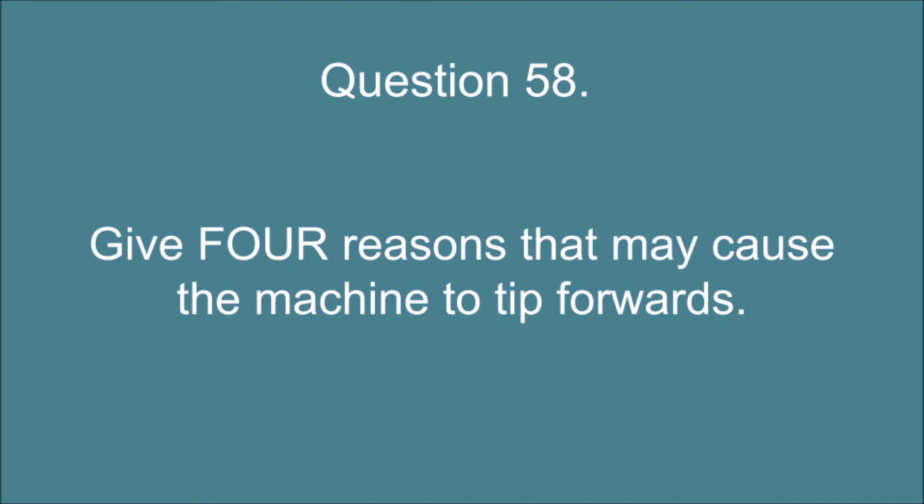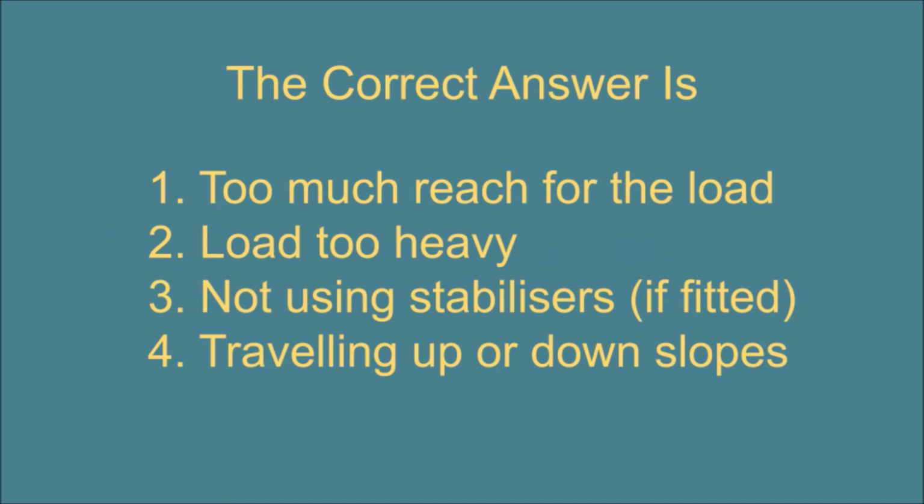Question 58. Give 4 reasons that may cause the machine to tip forwards. The correct answer is: 1. Too much reach for the load. 2. Load too heavy. 3. Not using stabilizers, if fitted. 4. Traveling up or down slopes.